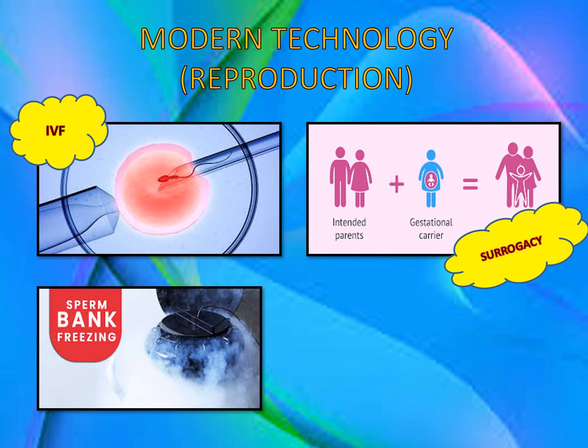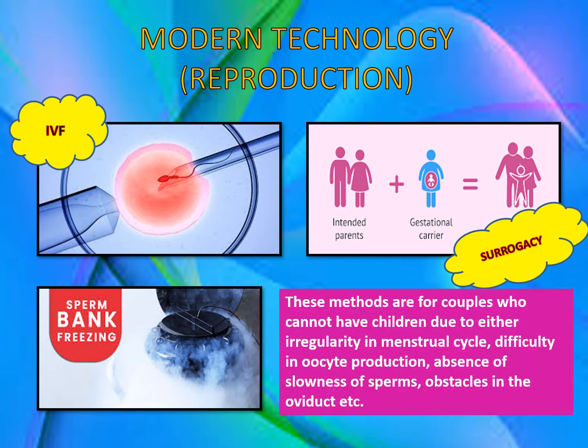Now, the embryo, after fertilization, is implanted into the uterus of the female. Now here the name of the semen donor is strictly kept secret as per the law. This is a new technique and there was a movie on it also, Vicky Donor. I'm sure you have seen it. Now these methods once again are for couples who cannot have children due to the following problems.